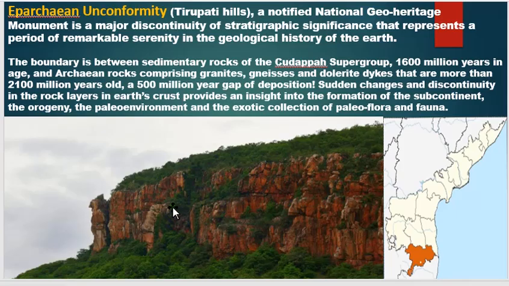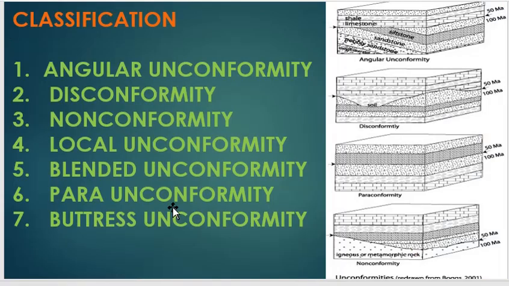So next, the classification of the unconformity. Generally it has been classified into various types on the basis of factors like the relationship between the underlying and overlying rock beds, whether both are sedimentary or one of them is of igneous or metamorphic origin.